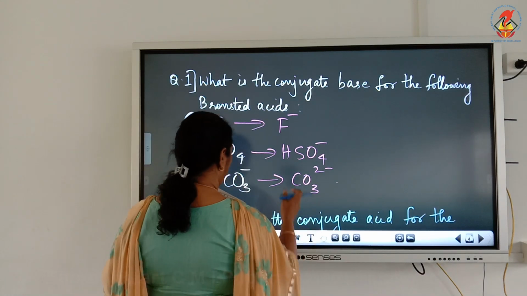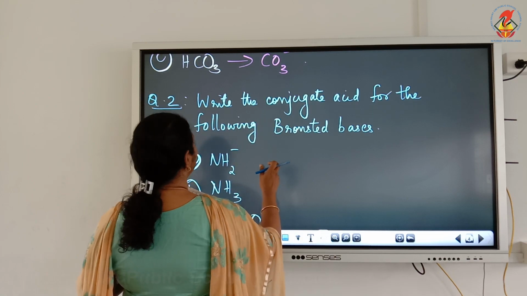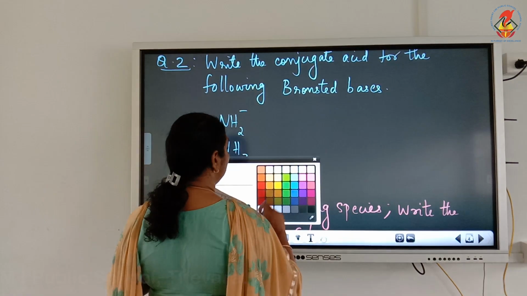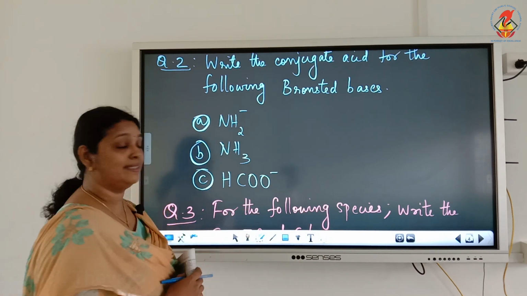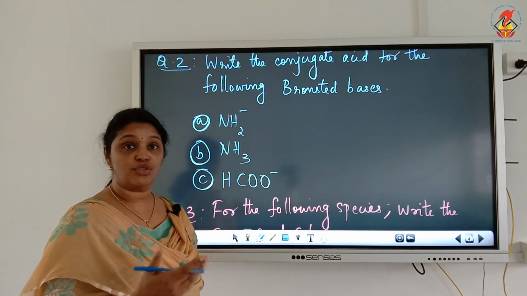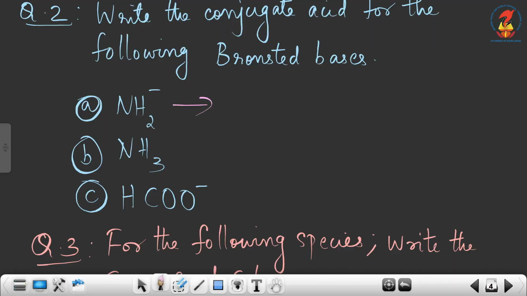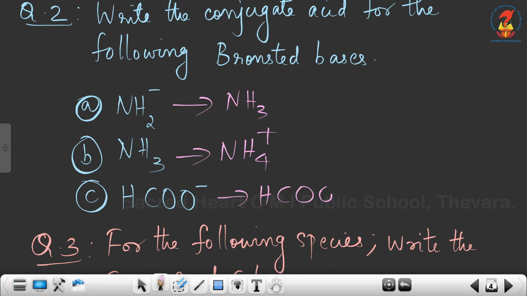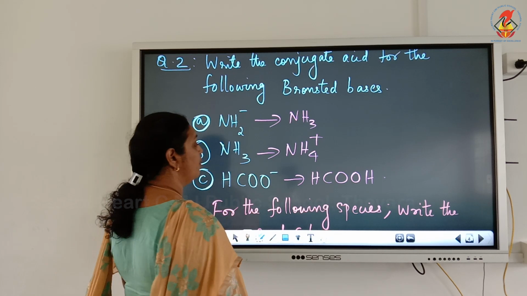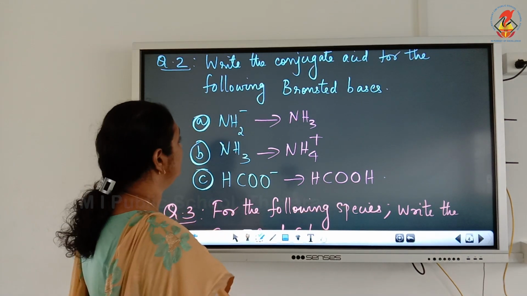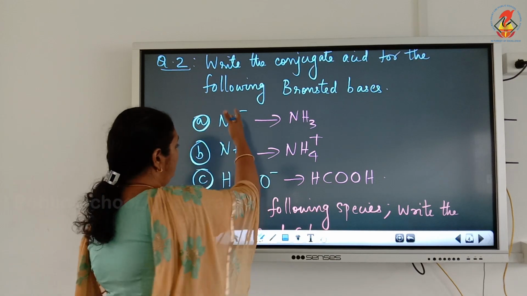Now question number 2. Write the conjugate acid for the following Bronsted bases. A conjugate acid has 1 extra H plus. So for NH2 minus, the conjugate acid is NH3. Add 1 H plus to NH3 and it becomes NH4 plus. HCOO minus, add 1 H plus to this and it becomes HCOOH, formic acid or methanoic acid. So these are the conjugate acids of the following bases.